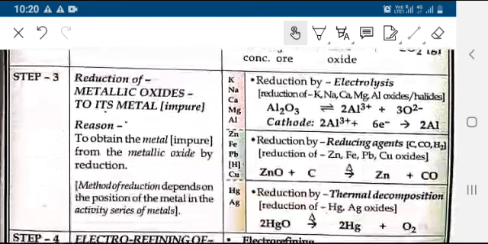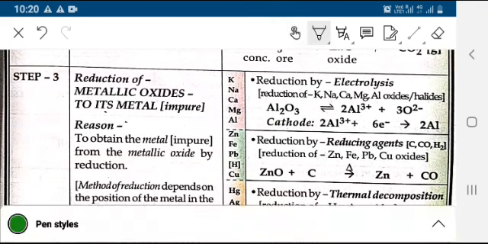The method of reduction depends on the position of the metal. Reduction can be done by the electrolysis method. You can see that Al2O3 is undergoing the reduction process by electrolysis. At the cathode aluminium and at the anode oxygen gas will be deposited.